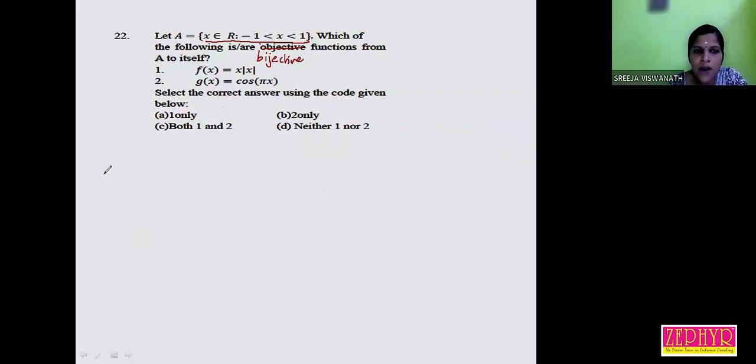Listen, first we have to check the first statement. X mod x means positive x for x greater than 0, negative x for x less than 0. So x into x square for x greater than 0, minus x square for x less than 0. Is it right?